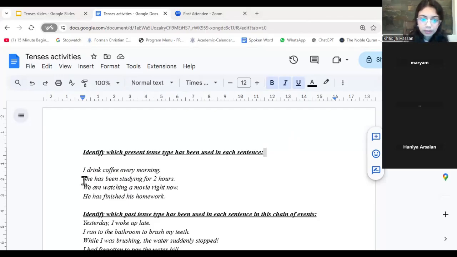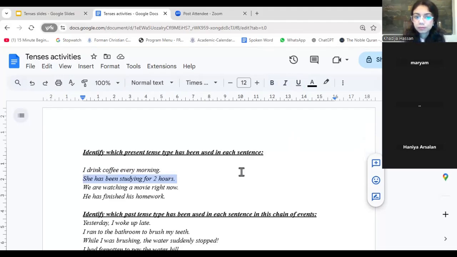She has been studying for 2 hours. So from 2 hours, there's an indication that it was also happening a little while back, and it is still happening, and it is in the present tense. So what would that be?